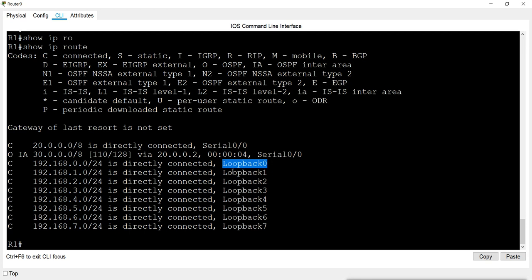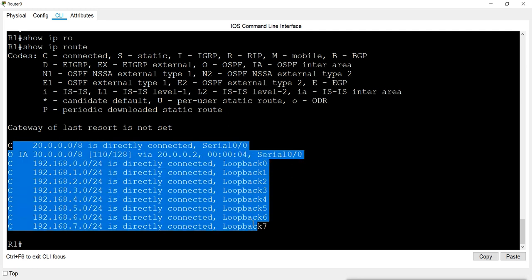These are virtual interfaces, and on them I configured these network IPs: one IP of this network on this interface, one IP of this network on that interface, and so on. So it is showing that this network is directly connected to loopback 0, loopback 1, loopback 2, loopback 3.